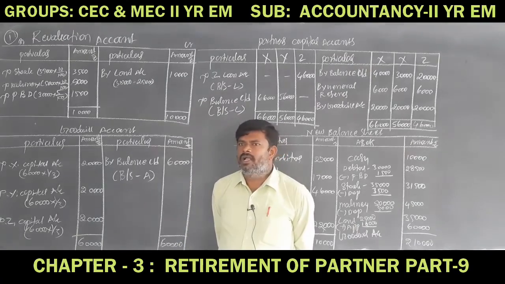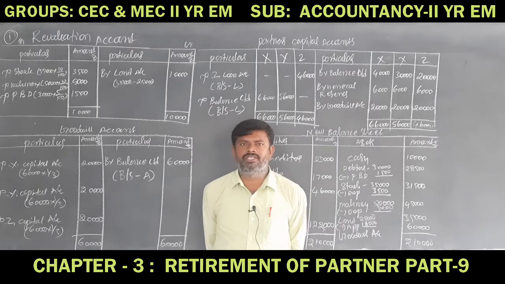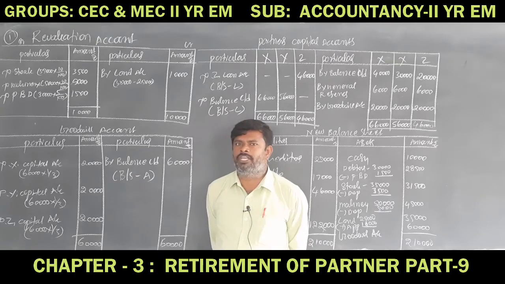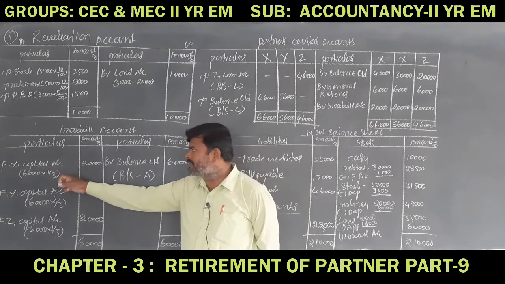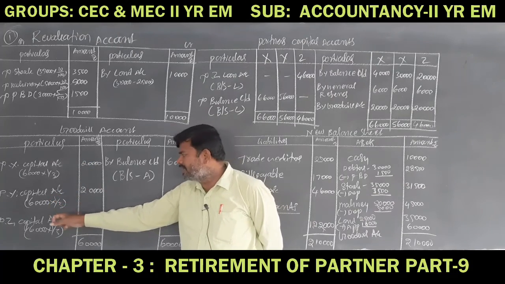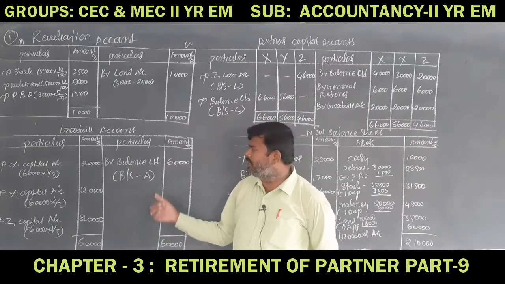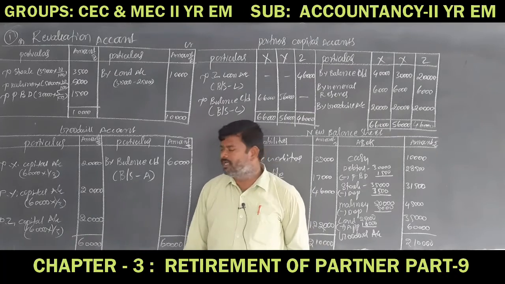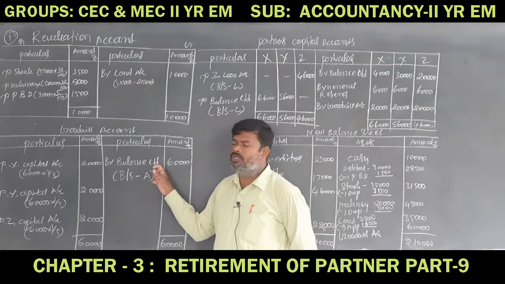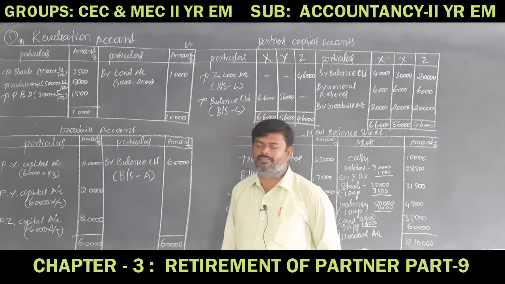Come to the goodwill account. The goodwill is valued at 60,000 rupees. The 60,000 rupees must be distributed as per their ratio 1/3, 1/3, 1/3. So X capital 60,000 into 1/3, 20,000. Y capital 60,000 into 1/3, 20,000, and Z capital 60,000 into 1/3, 20,000 rupees. There is no cash or bank on the credit side. The total balance will be written as balance carried on, and the same amount will be shown in the balance sheet asset side. This is about the goodwill account.